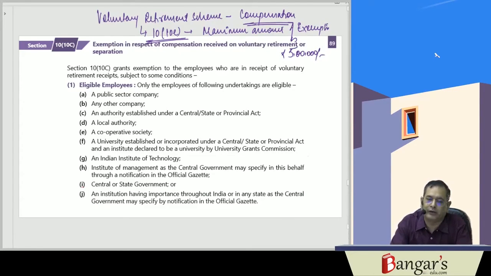Section 10(10C) grants exemption to employees who receive voluntary retirement compensation, subject to the following conditions.